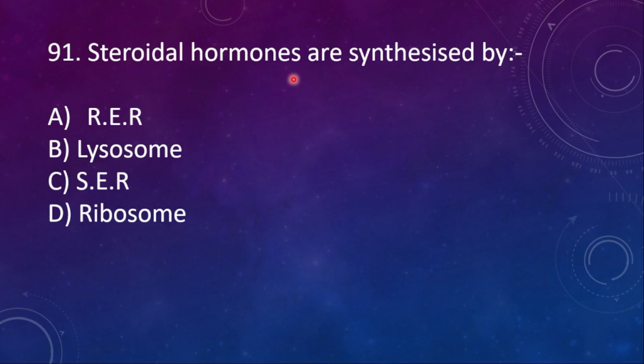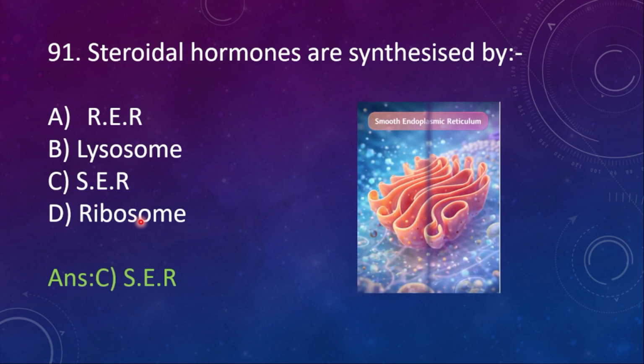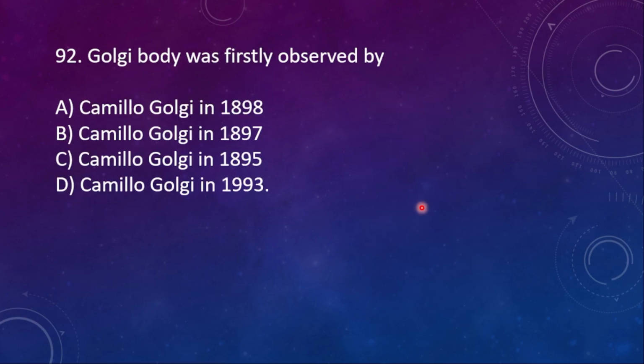91. Steroidal hormones are synthesized by A, RER, B, lysosome, C, SER, D, ribosome. Here the right option is SER. See, this is the smooth endoplasmic reticulum where the ribosome is absent. 92. Golgi body was firstly observed by option A, Camillo Golgi in 1898. This one is right.